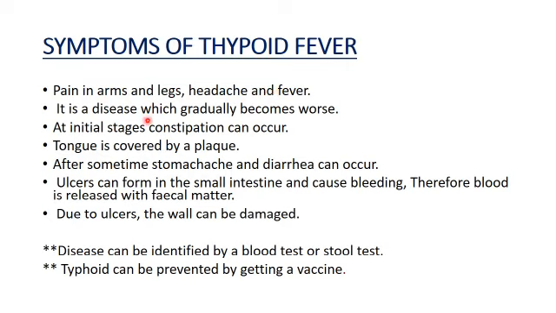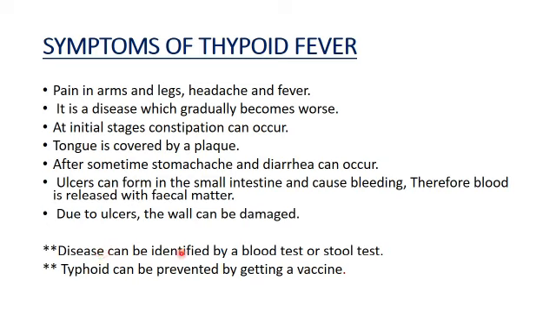It is a disease which gradually becomes worse, and in the initial stages constipation can occur. But after some time stomachache and diarrhea can occur, and the tongue is covered by plaque. Ulcers can form in the small intestine and cause bleeding. Therefore, blood is released with fecal matter. Due to ulcers, the wall of the small intestine and anal canal may be damaged.